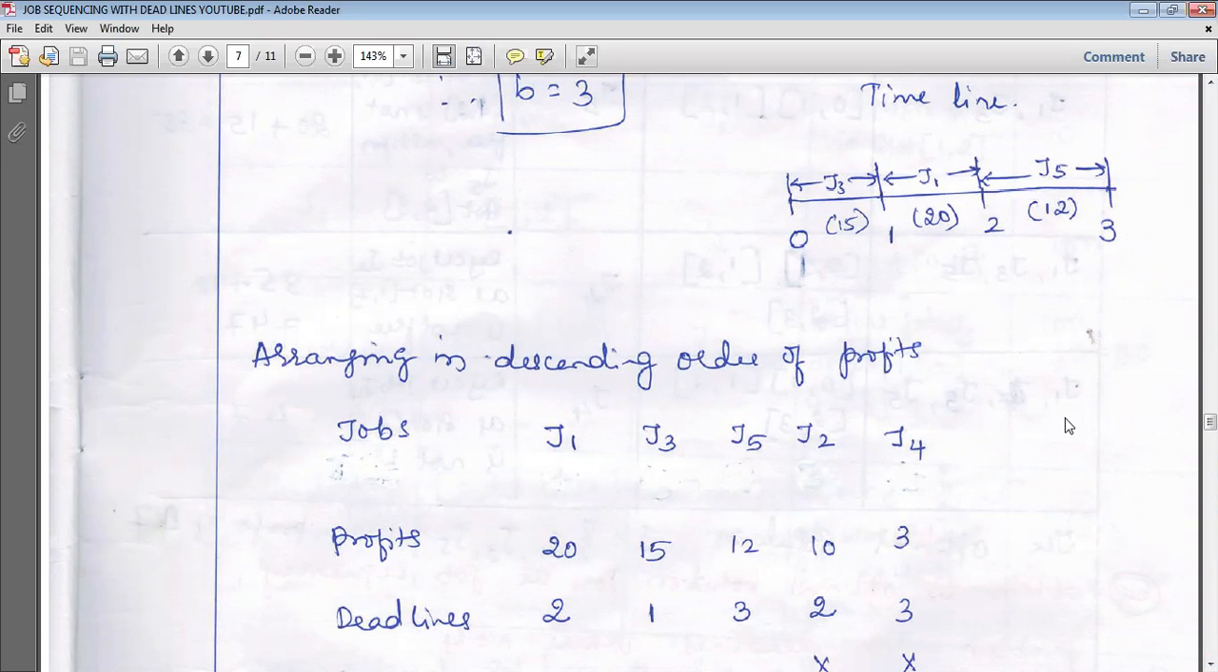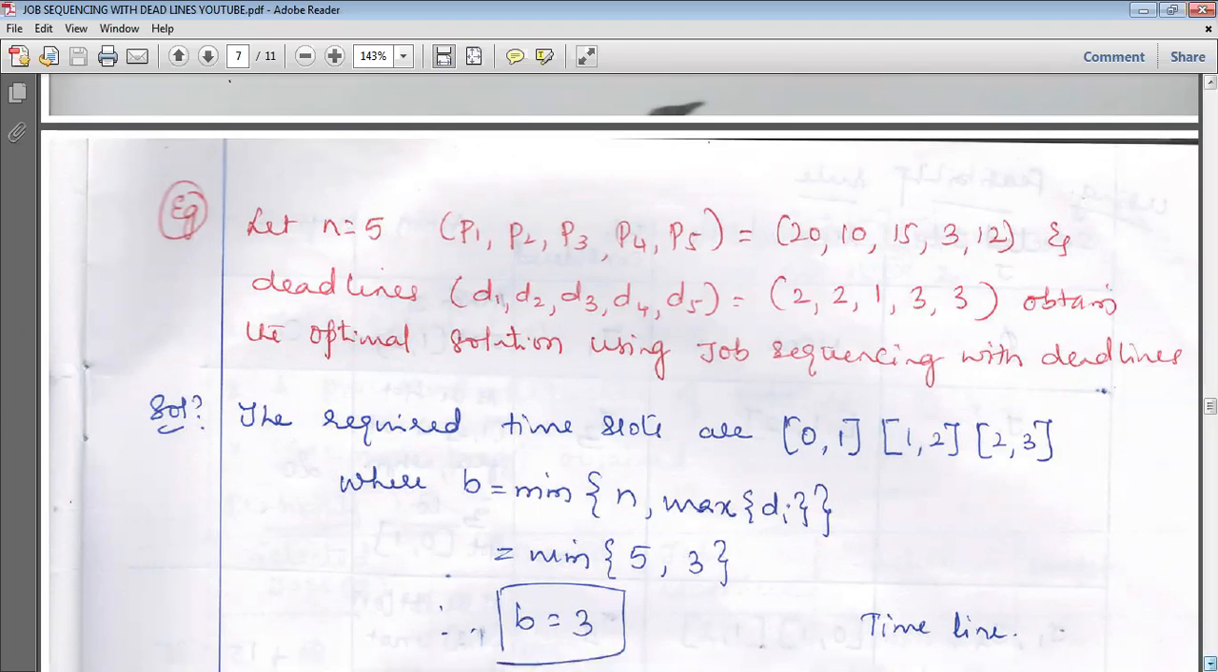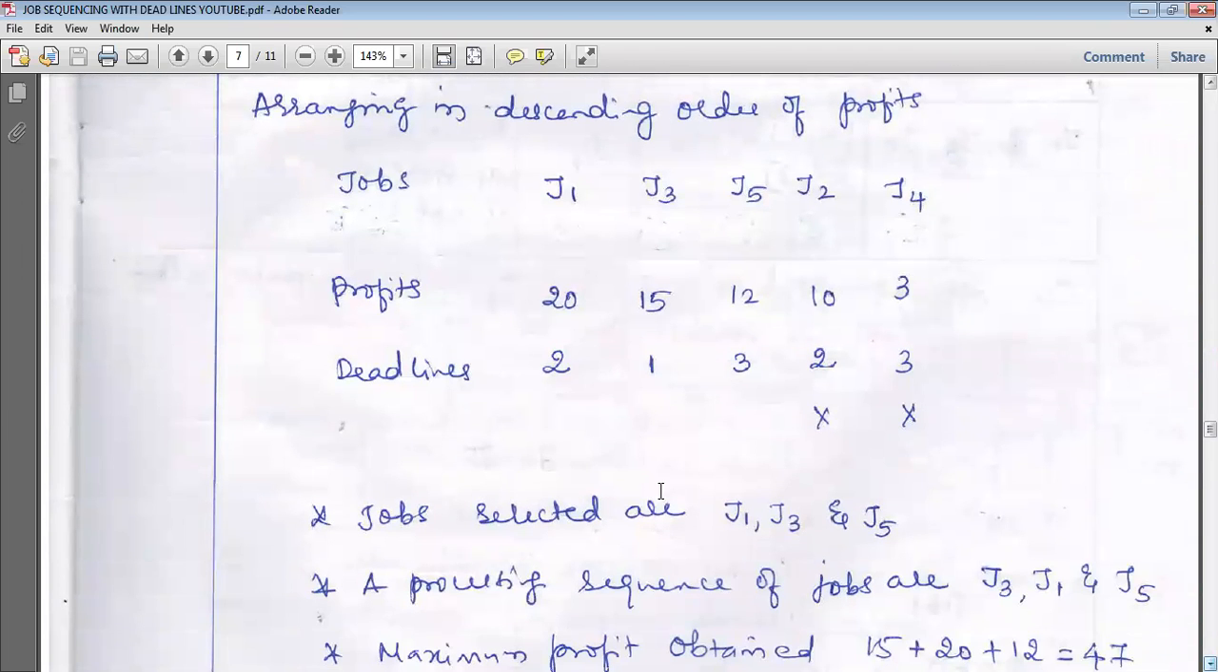However the jobs are arranged, we write accordingly. When we shift the profits, the corresponding deadlines have to be shifted too. For example, job 2 had profit 10 and deadline 2 hours, but we have shifted because 15 is highest. So profit is 15 rupees and the deadline is 1. When I shift this, this also has to be shifted. Not just jobs, but profit, job and deadline have to be shifted together if we arrange according to the profits.